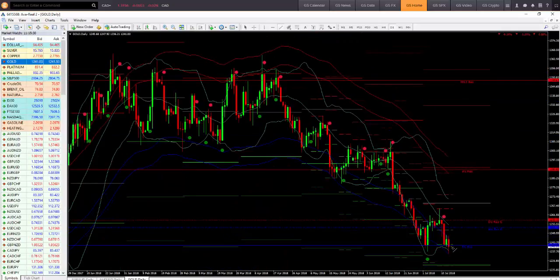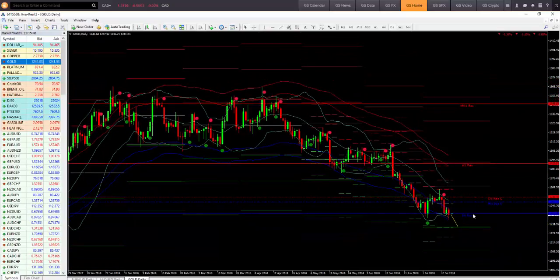On the flip side of that, if gold does not get any support next week and we drift lower and we retest 1,236 US dollars per ounce, if that level does not get a bid, so essentially if gold doesn't bounce off that level and we don't see buyers come back in, we could come back down to the next major level of support, which is 1,228 US dollars.